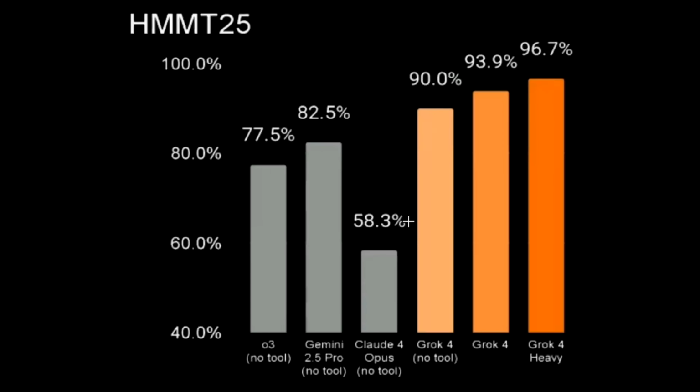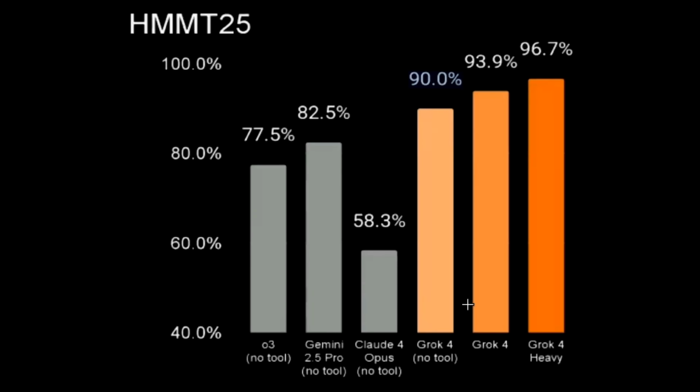Moving on, we have another math benchmark. So this is HMMT, which stands for Harvard-MIT Math Tournament. It consists of 30 very hard questions and the models have to actually solve them. You can see OpenAI O3 scores 77.5%, Gemini 2.5 Pro was the previous best with 82.5%, and Claude 4 Opus with 58.3. You can see again when it comes to math, the Claude 4 Opus model is not very good at it, but have a look at Grok 4 without any tool usage. It scores 90%, guys. We nearly see an 8% improvement over the previous best. That is nice to see.